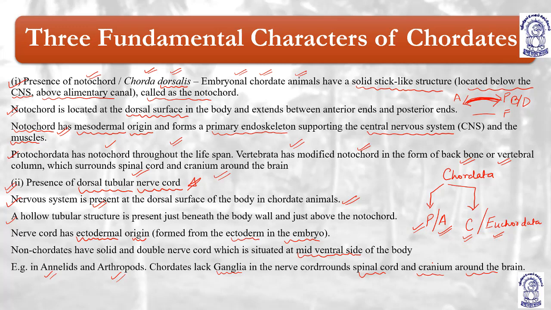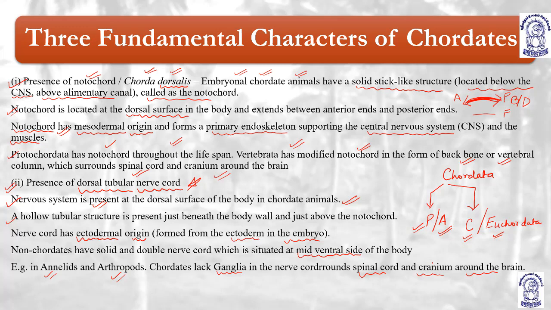First, the notochord is present, known as chorda dorsalis, at the back side. It is a tubular, stick-like structure, running from anterior to posterior. Now second, the notochord is mesodermal in origin, and it helps to support the CNS, central nervous system, and the muscles. Protochordata have notochord for their whole life.